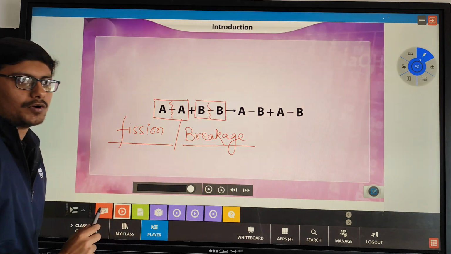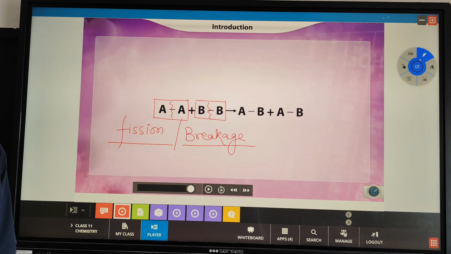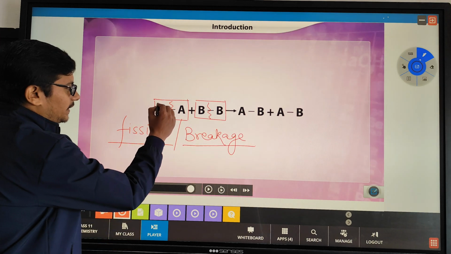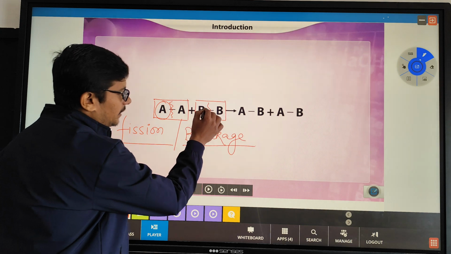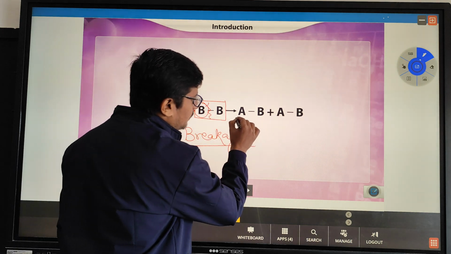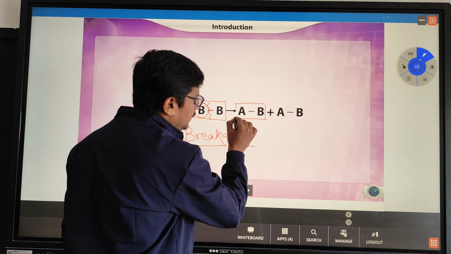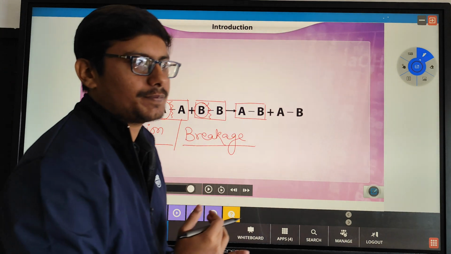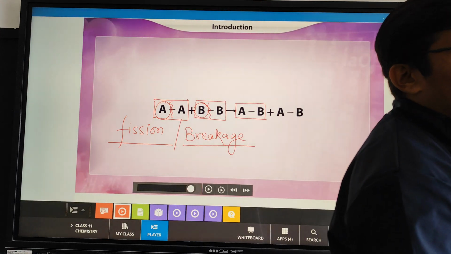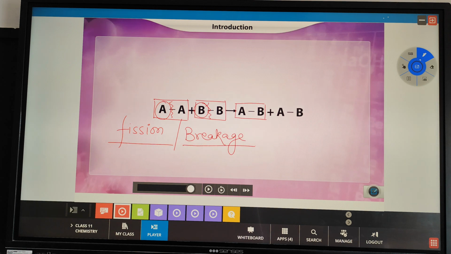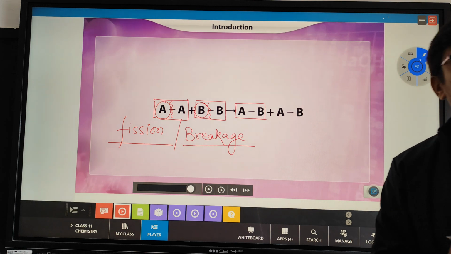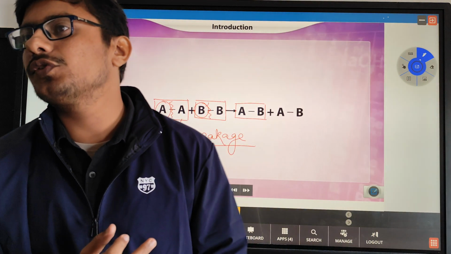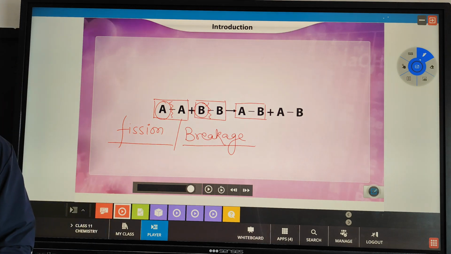Why are we breaking the bond? So that any new compound can be formed. You can see one from here, the other one from here are combining to produce a new compound. So why does the breaking of bond take place? So that it can lead to the formation of a new type of compound, which can gain more stability as compared to the previous bond which was formed.